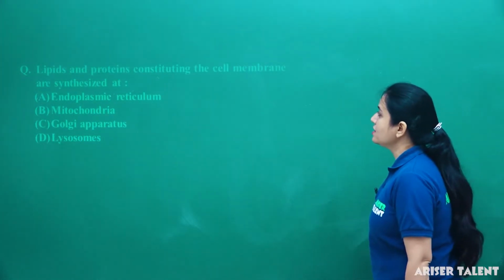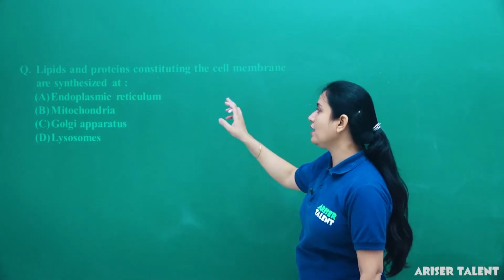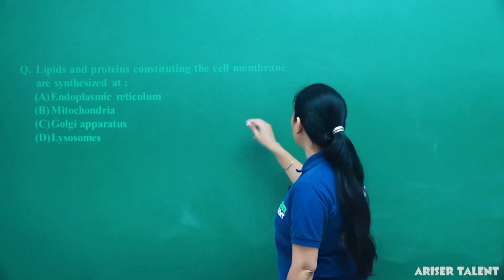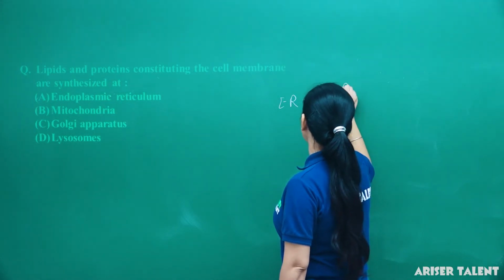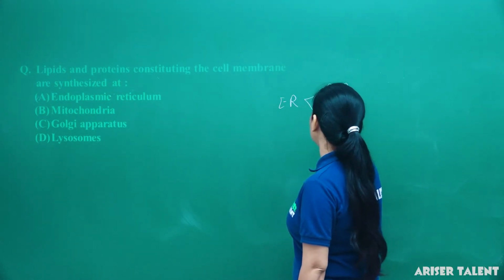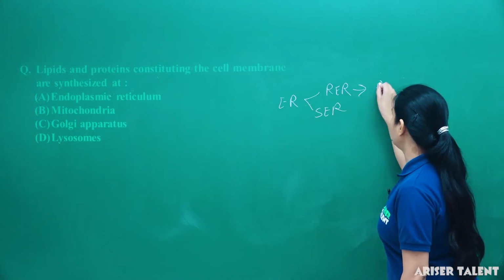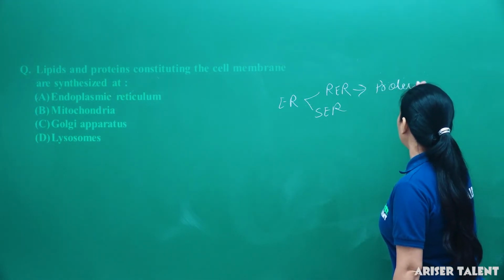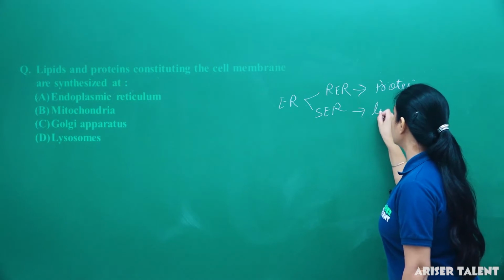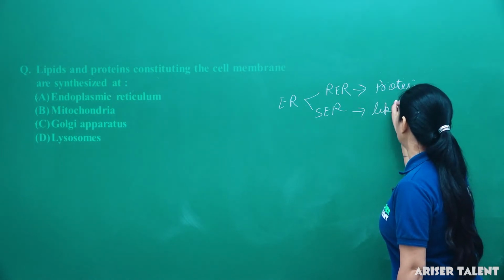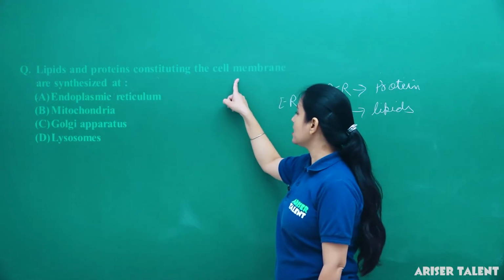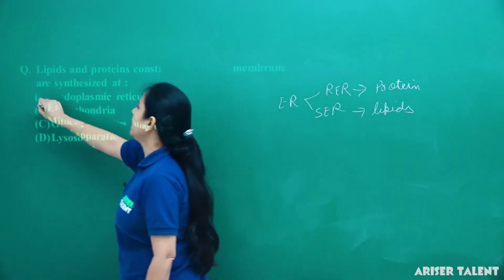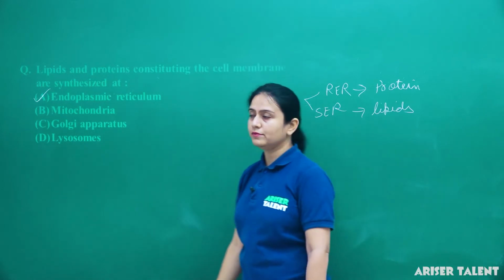Lipids and proteins constituting the cell membrane are synthesized at, we all know, again, the endoplasmic reticulum, RER and SER. RER is the site to synthesize protein, and SER is the site to synthesize lipids. Thus we can say that lipids and proteins constituting the cell membrane are synthesized at the endoplasmic reticulum.